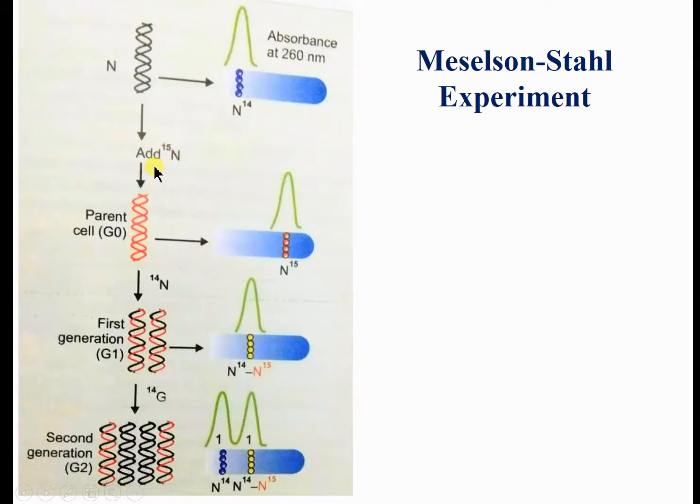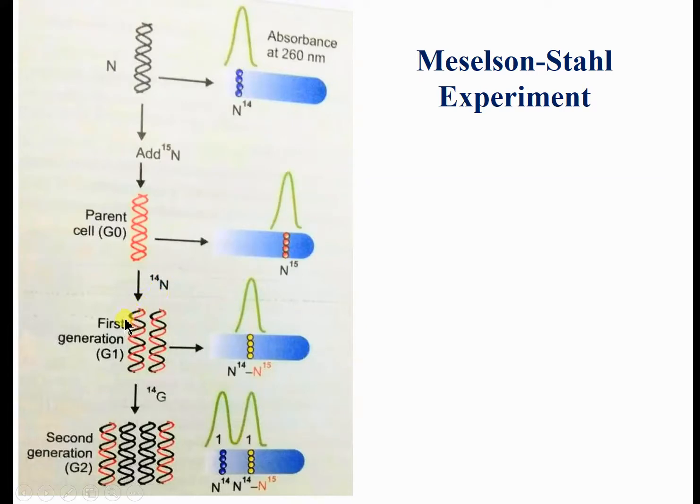Then the bacteria were allowed to divide. Because they contain N15, the newer strands in daughter cells are synthesized producing this type of double-stranded DNA. Then this parent cell was again taken into a different medium that contains normal nitrogen N14, and allowed to multiply.